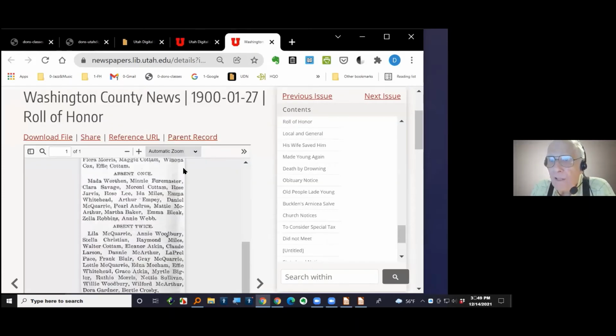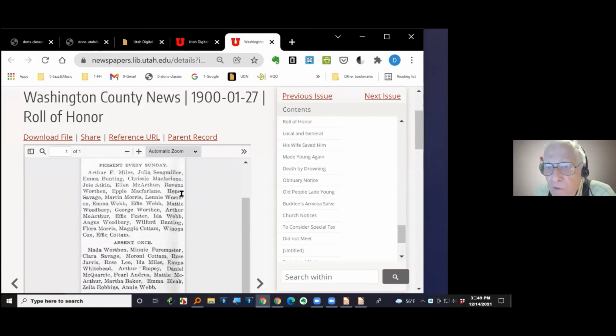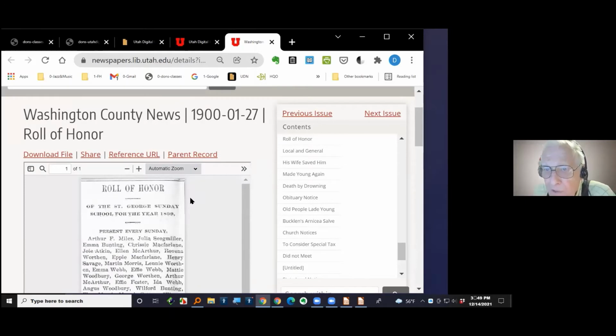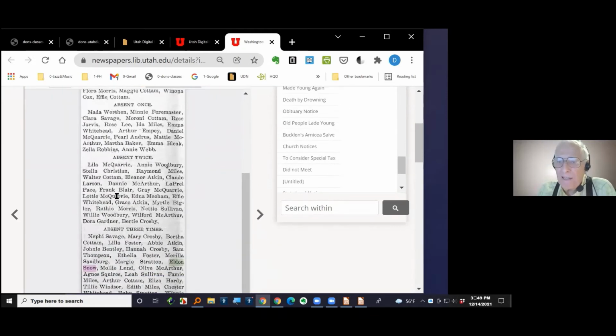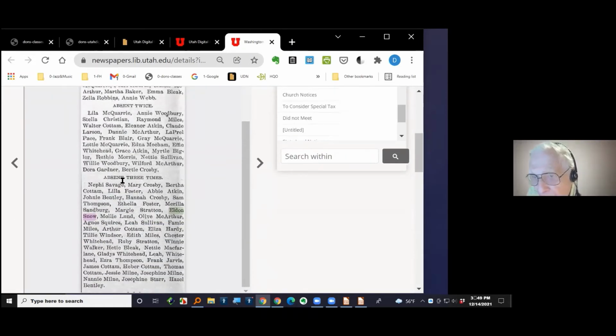Here's the article itself. When you go up to the top of it, I thought it was school, but it says Roll of Honor. It says for the St. George Sunday School for the year 1899. Dad was 8 years old. It says he missed 3 Sundays. He's down here in the third group, the ones who missed three Sundays. Here he is, someplace down in here.